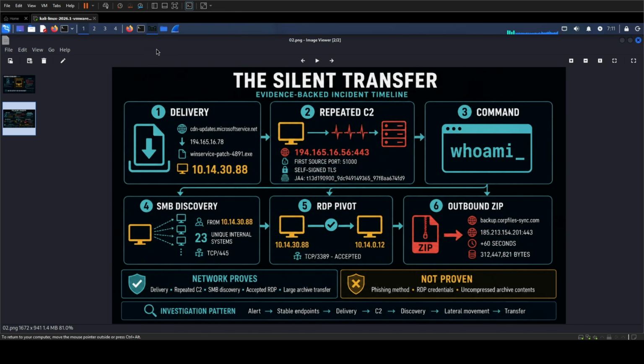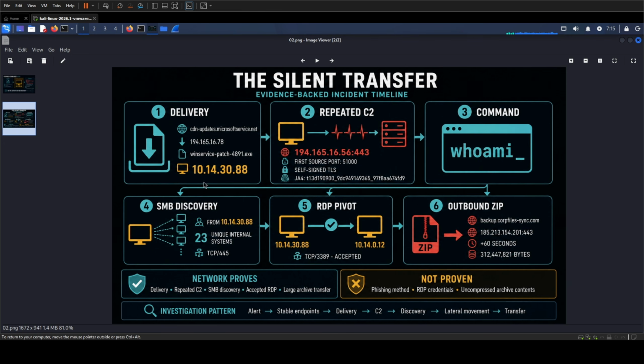We can now reconstruct the incident without relying on the alert name. The workstation 10.14.30.88 resolved the delivery domain, connected to 194.165.16.78, and downloaded WinServicePatch.exe. That workstation then began repeated check-ins to 194.165.16.56 on port 443. The first connection used source port 51000, and the supplied SSL log associates this path with the self-signed certificate and a distinct JA4 fingerprint. Inside the check-in protocol, the application content reveals the command, "whoami."